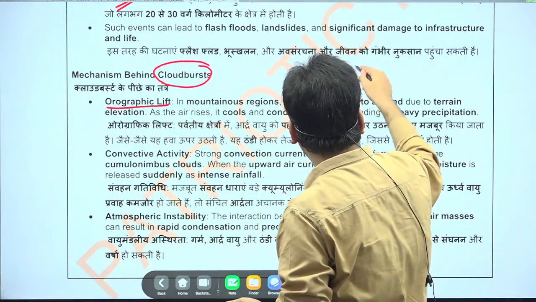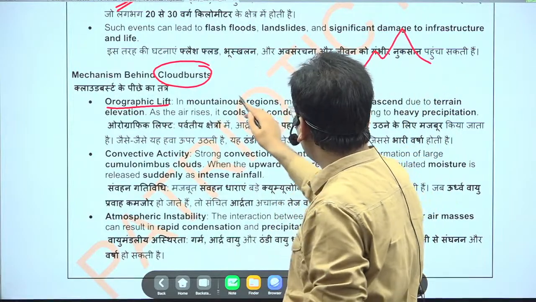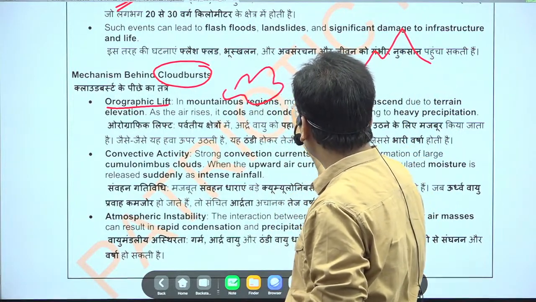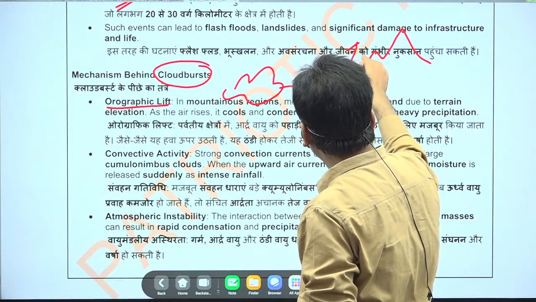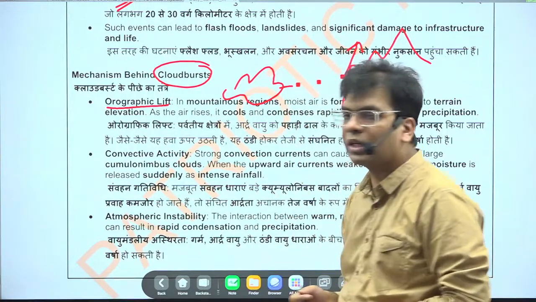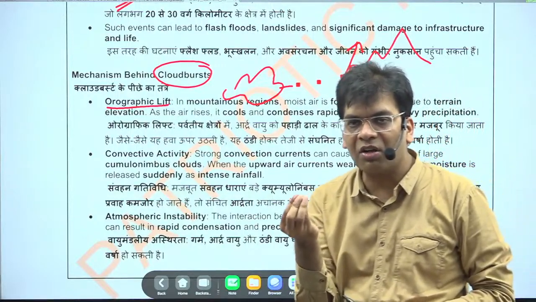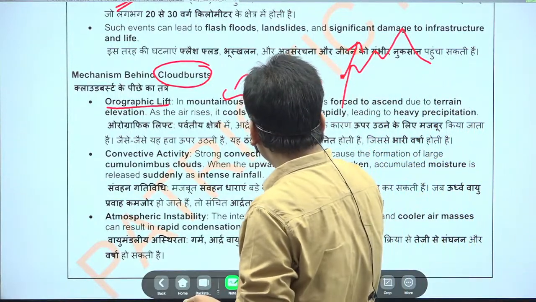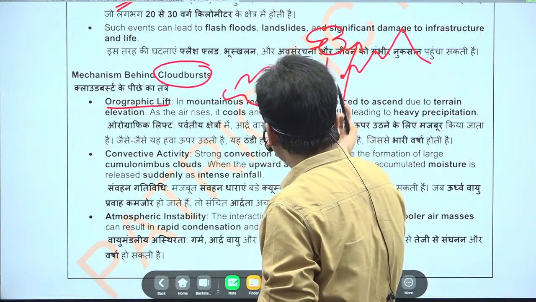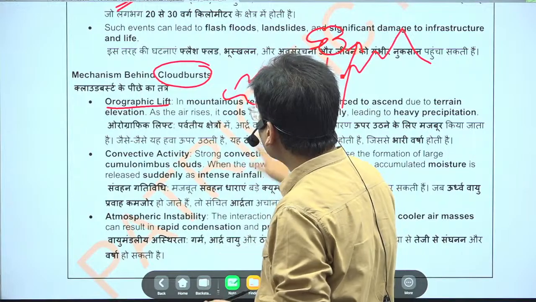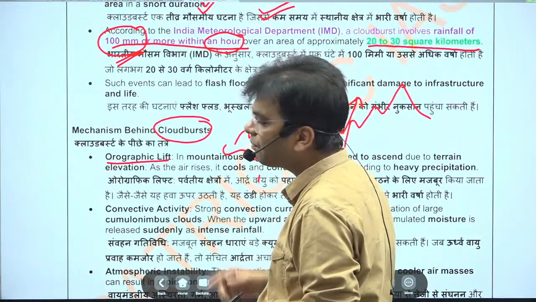Think that there is a mountain range and a cloud is coming. Suddenly, due to this mountain, it will rise, and whenever the cloud rises, there will be condensation of the water. This condensation results in very high rainfall, and this rainfall in a localized area is known as a cloudburst.